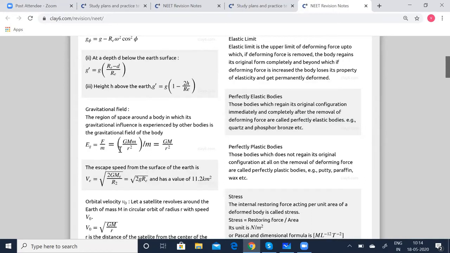You know that the force is the gravitational force, so G M m by r squared. In the place of F, substitute G M m by r squared divided by m, which is nothing but G M by r squared. So problems related to this also can be expected. That is how 9.8 has been calculated.